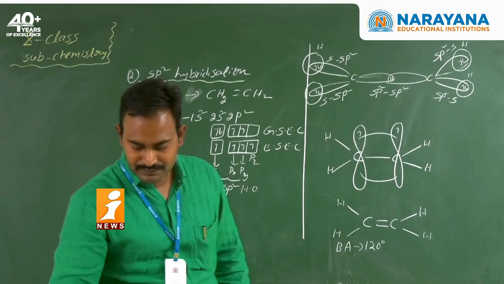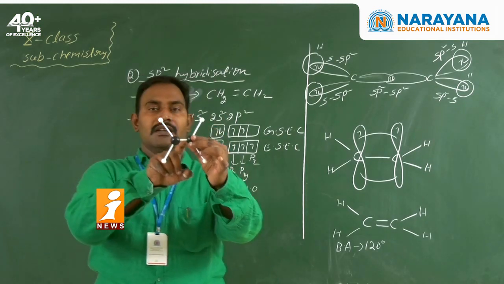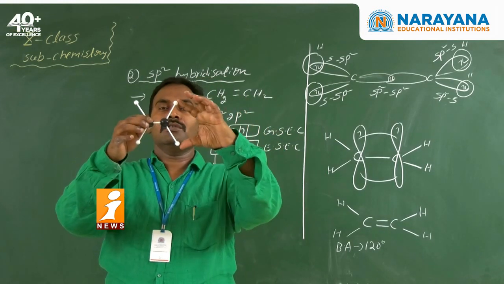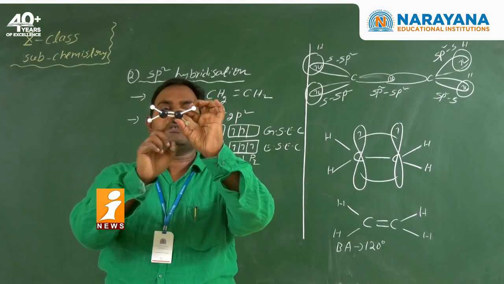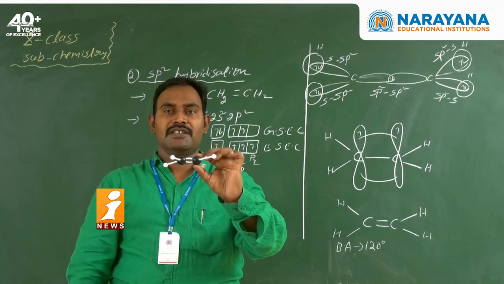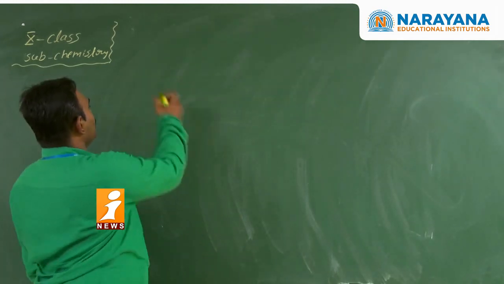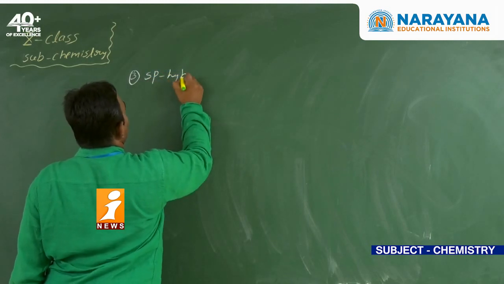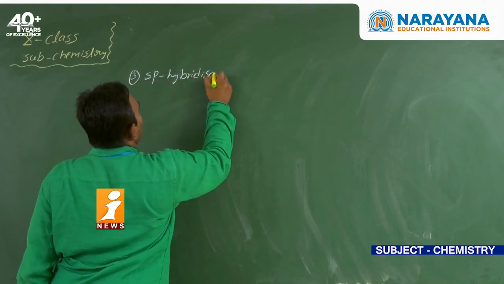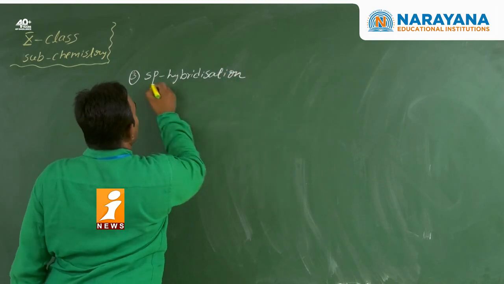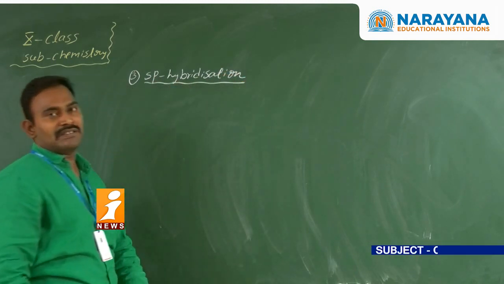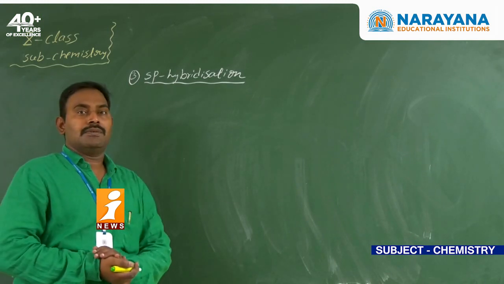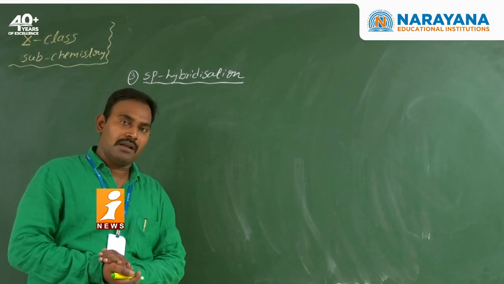Now see here, like this: carbon atom and carbon atom. These two are the hydrogen. These two are the hydrogen. Between the two carbon atoms, a double bond is present. Next, the third one, sp hybridization. Now see here, a combination of one s orbital and one p orbital. As a result, we get the two sp hybrid orbitals.